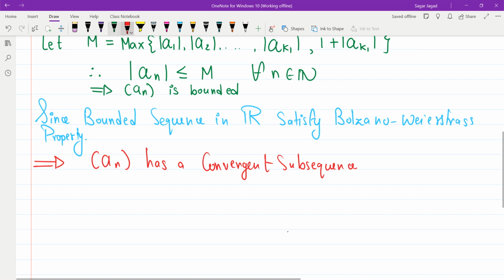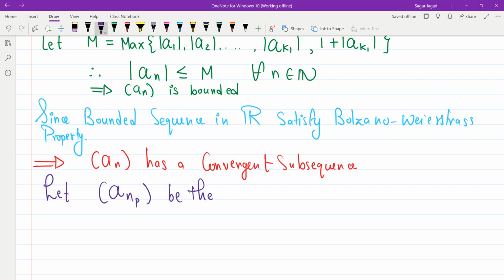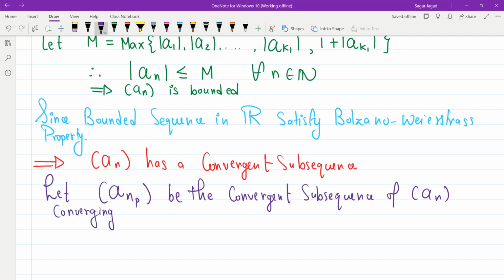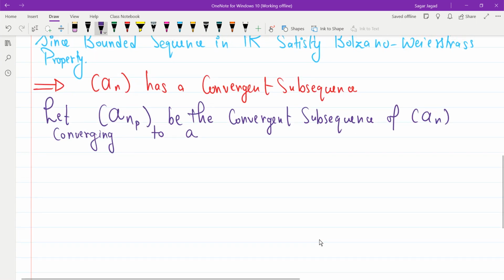Now it has a convergent subsequence, right? So let a_{n_p} be the convergent subsequence of a_n converging to a point, say a. Correct? So it has a convergent subsequence. I give it the name a_{n_p}, and it is converging to a. Ultimately, what I wanted to prove is that every Cauchy sequence is convergent.